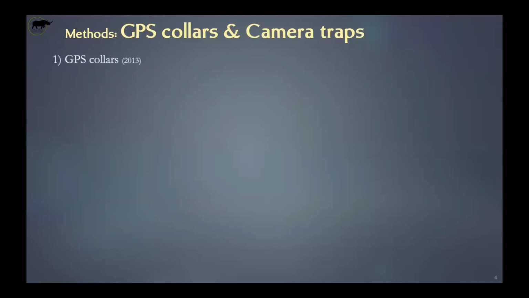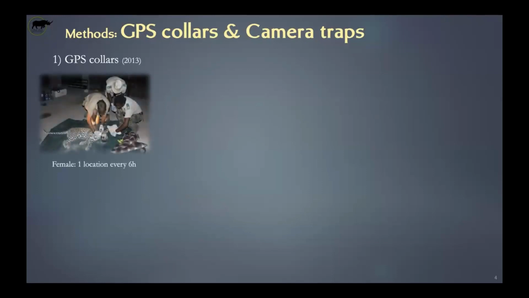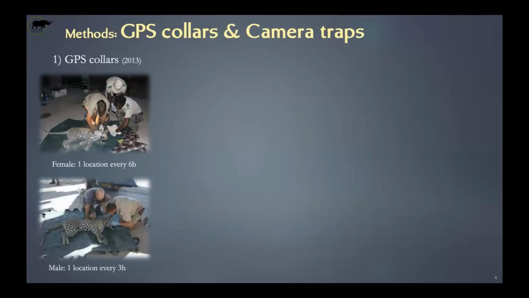The first one was with GPS collars that were deployed in 2013. One on a female that was taking a GPS location every 6 hours, and one on a male that was taking a location every 3 hours. Why the discrepancy? Not that females are less important than males, on the contrary, especially when we look at population dynamics, but because female leopards are smaller in weight and body mass, they cannot carry as big a collar. So they have a smaller battery, and in order to have a full year of monitoring, it was necessary to reduce the number of points that collar was taking. This is why it's not the same schedule on a fixed frequency.